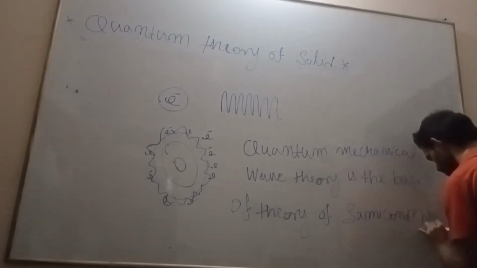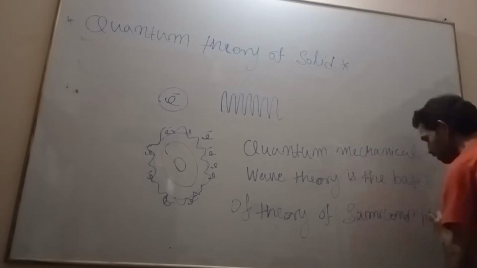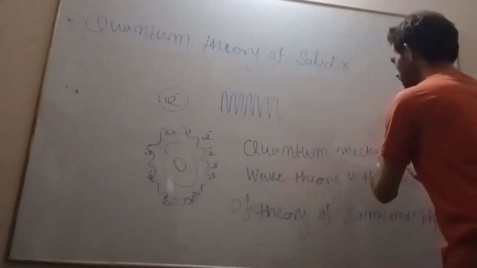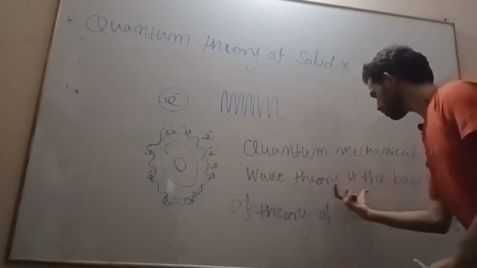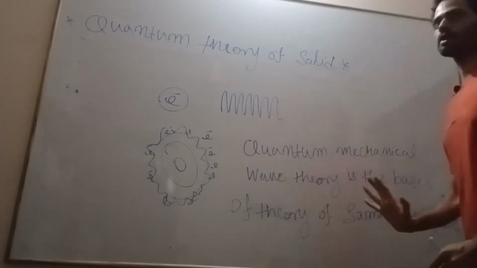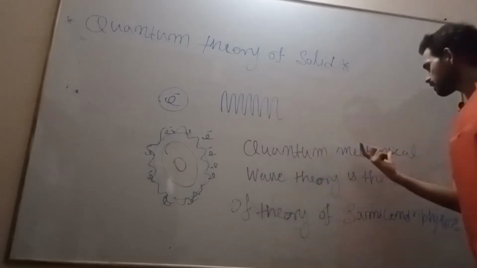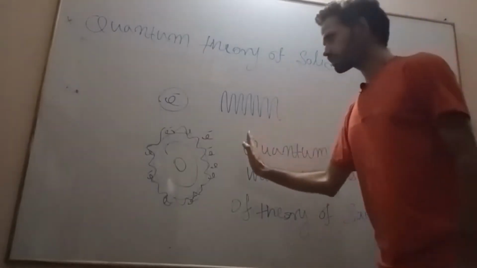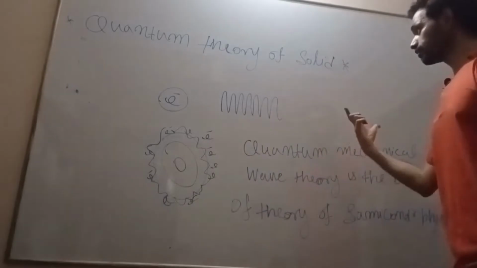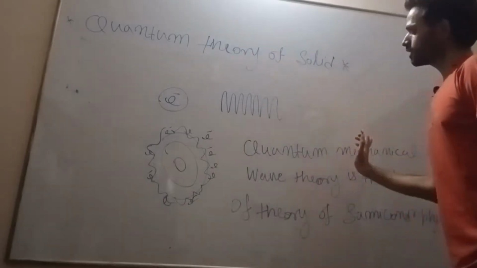Therefore we have to see the quantum mechanical wave theory. That is the reason why we are using it.